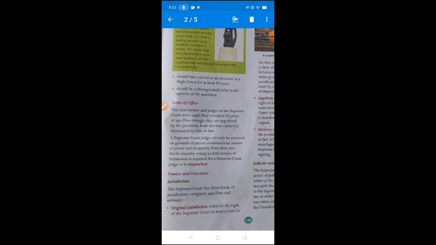A Supreme Court judge can only be removed on grounds of proven misbehavior, misuse of power and incapacity. Any misbehavior done by the judges of the Supreme Court, or by the Chief Justice of India or other judges, misuse of their power and incapacity, at that time the judges can be removed from their post before their expiry term. Even the 2/3 majority voting in both houses of the Parliament, हटाने के लिए कितनी majority clear